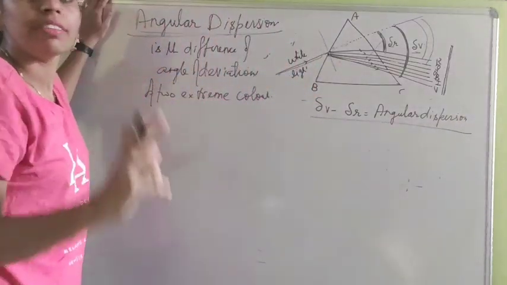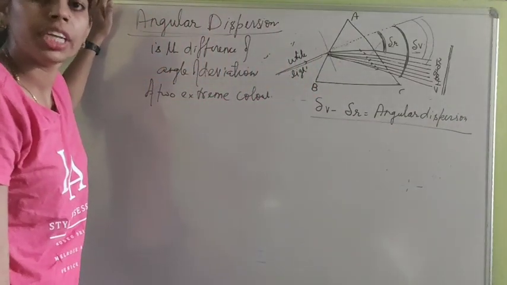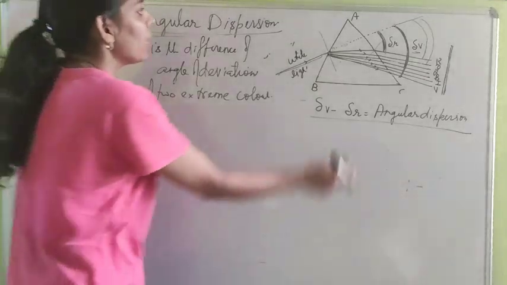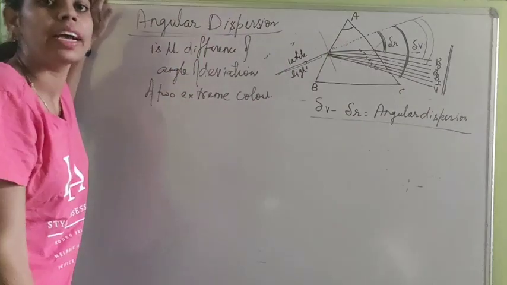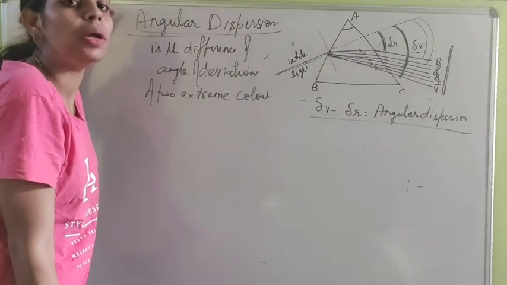And yesterday we understood the concept of thin prism: when the angle of prism is small, then the prism is known as a thin prism.